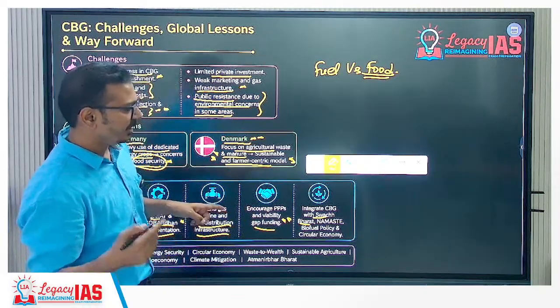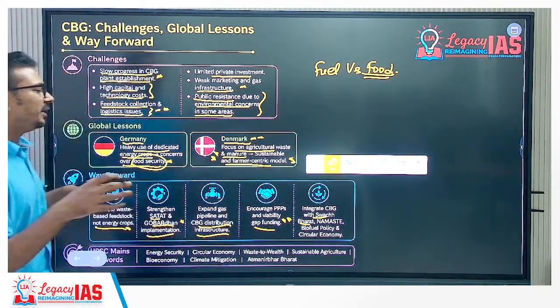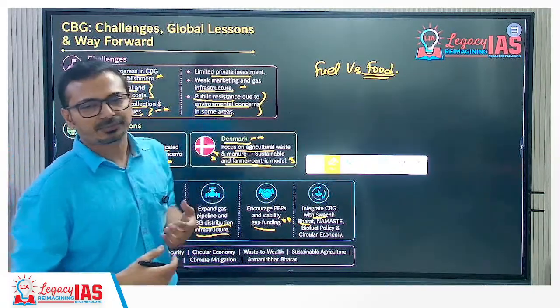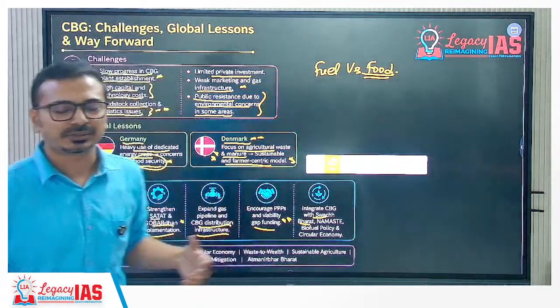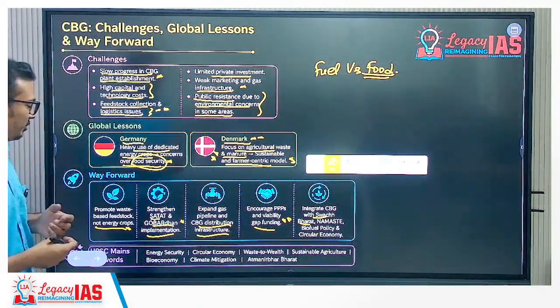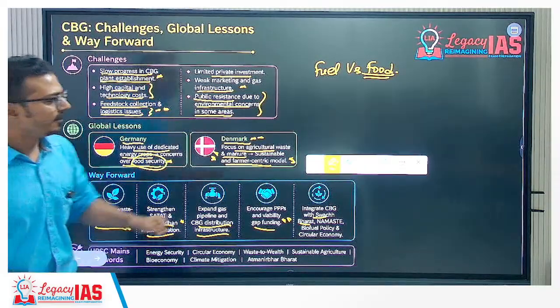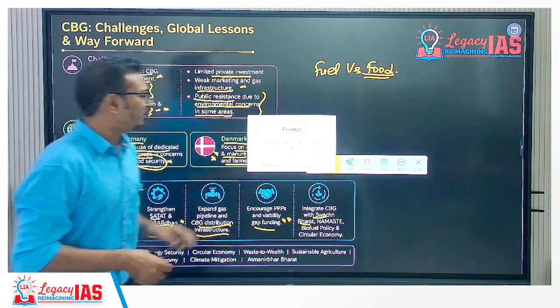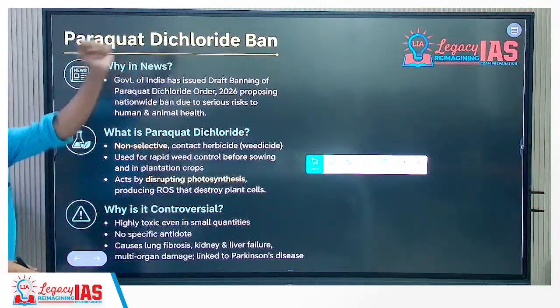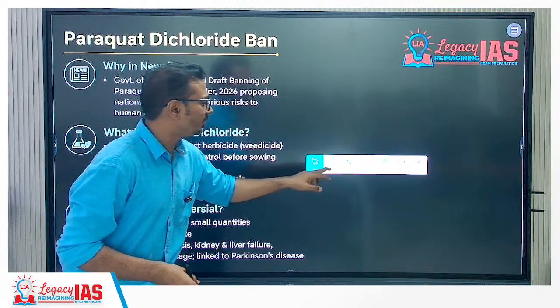Biofuel policy we have on circular economy. So we need to integrate them so as to reduce the multiplicity of the government schemes and resources, wastage of resources, and get efficient outcomes. All right. So in this manner we can talk about this energy security aspect. All right. Next. Now prelims oriented topics are there in news.